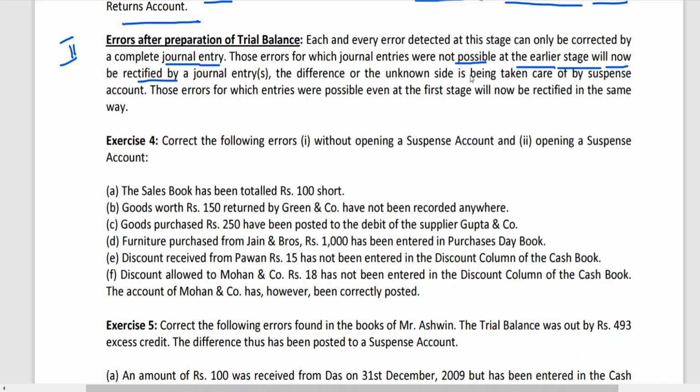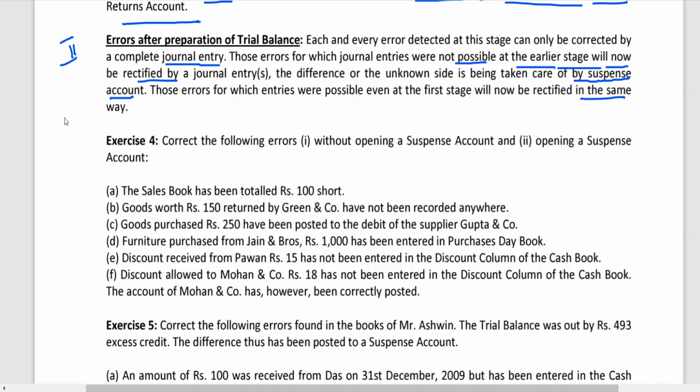We have seen the first problem of the previous class. Purchase account should be debited. What is the other side? Unknown side is being taken care of by suspense account. That means for one side errors you can pass a rectification entry by using which account? Suspense account.